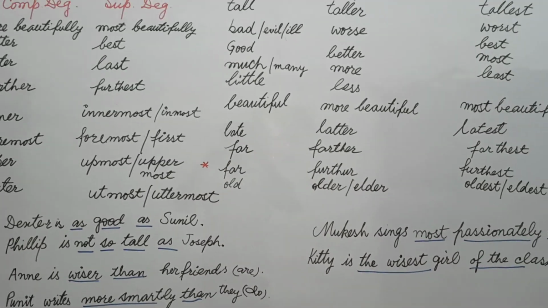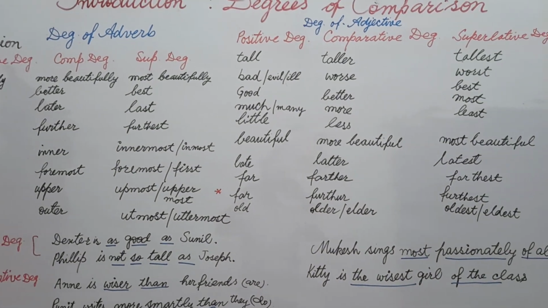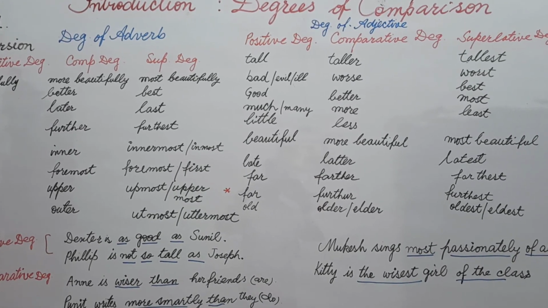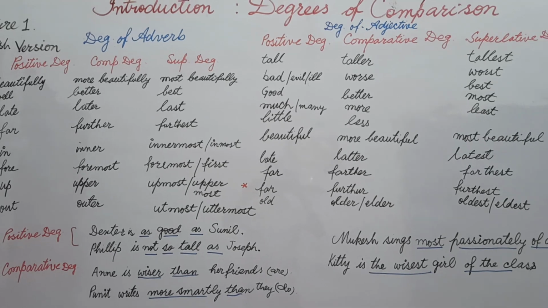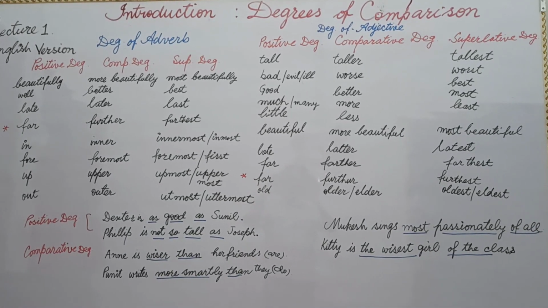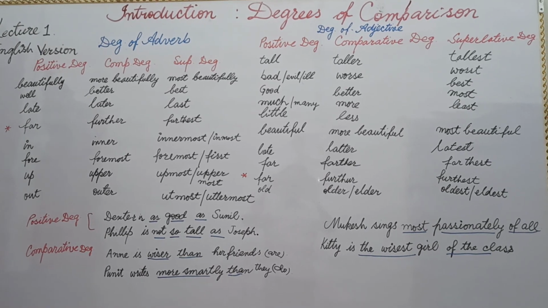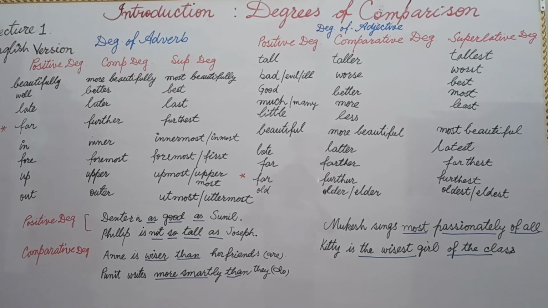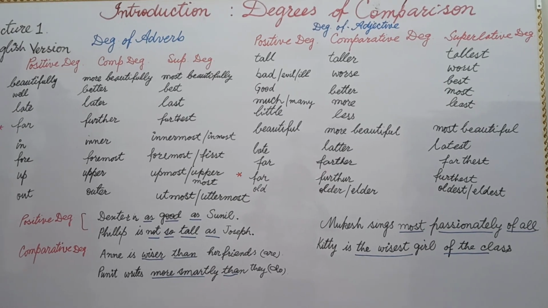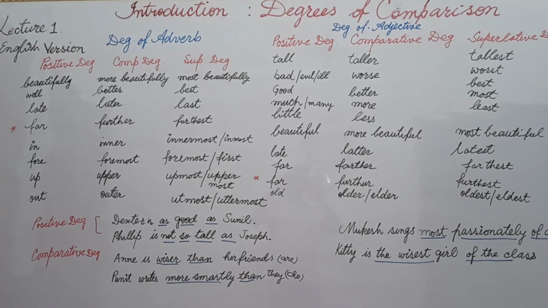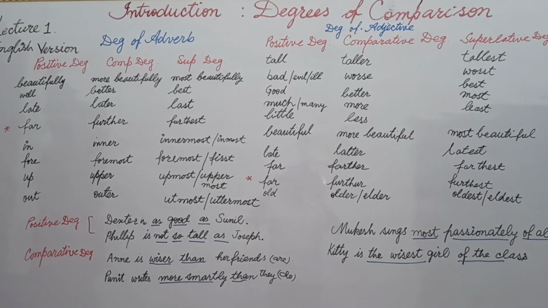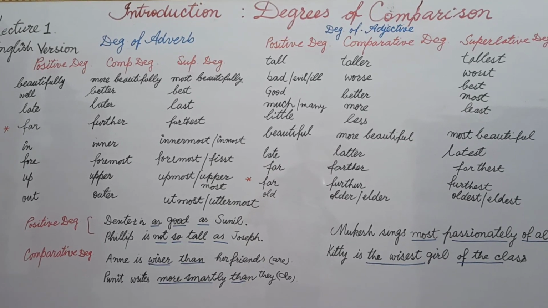Now students, you will learn in the next lecture, and the next lecture will be the transformation based on degrees of comparison, and we will understand something extra other than this lecture. In this lecture you came to know what adjectives are used in various forms, and what adverbs we can use in which way to change into various forms of degrees.